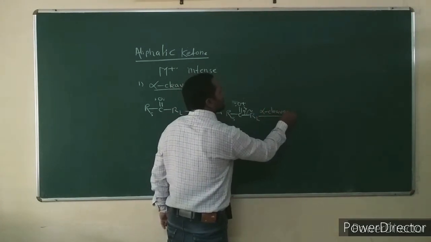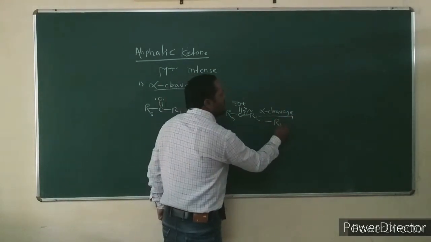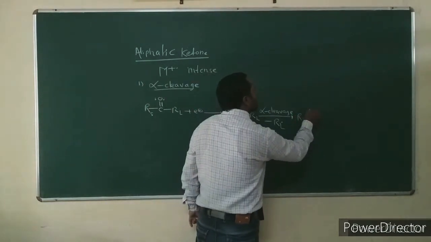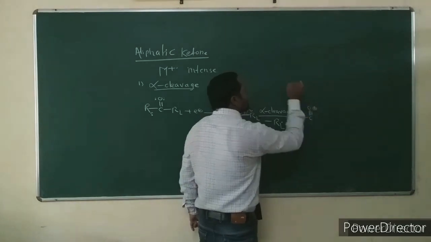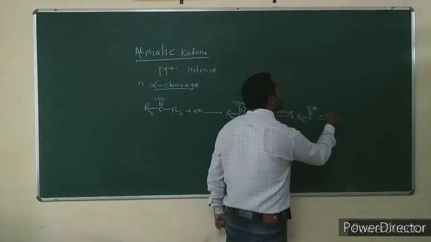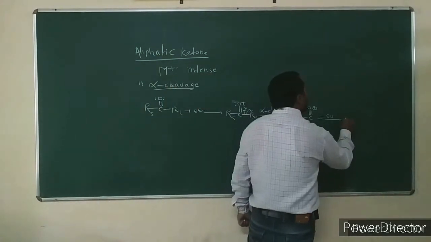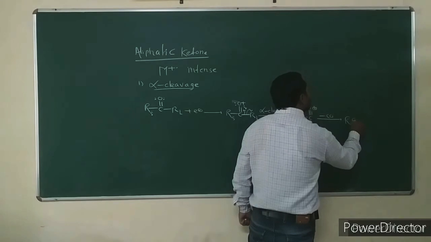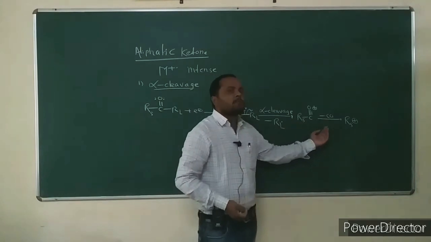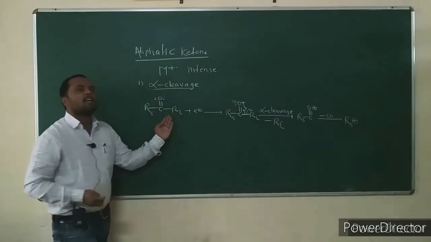Alpha cleavage occurs by loss of the larger alkyl group as a radical. There is a formation of an acyl carbocation, the acylium ion. This acylium ion further undergoes loss of carbon monoxide, forming a carbocation fragment. The loss of carbon monoxide is a secondary fragmentation. The primary fragmentation is alpha cleavage.